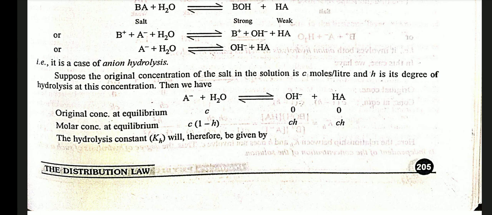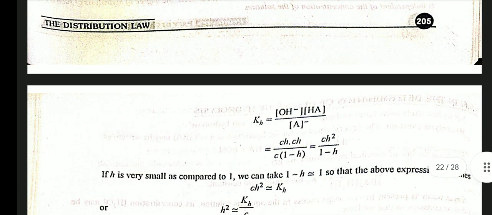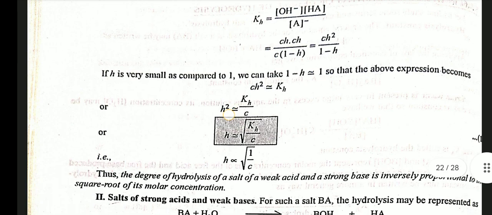At equilibrium, C(1 - h), Ch, Ch. The hydrolysis constant KH will therefore be given by KH = [OH-][HA] / [A-] = Ch · Ch / C(1 - h) = Ch² / (1 - h).